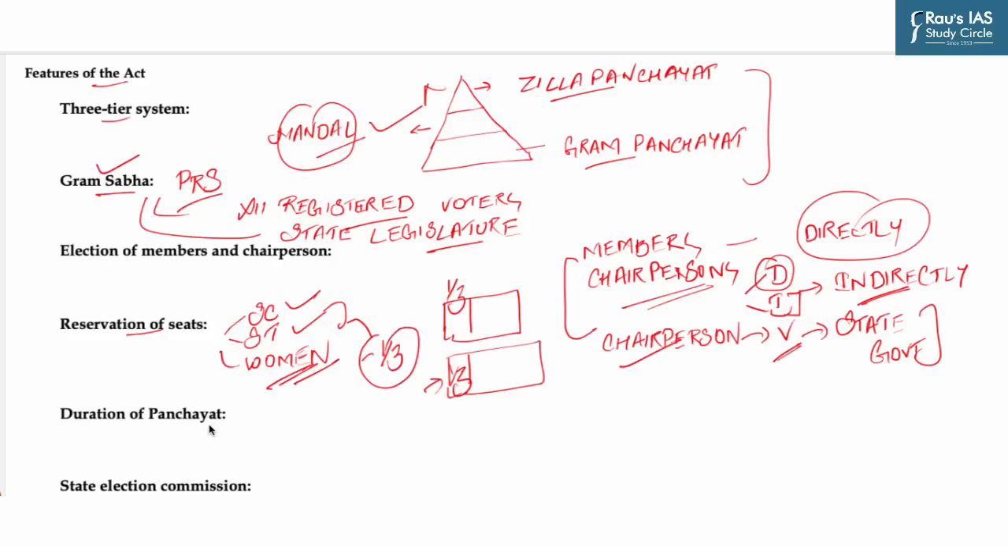Next feature is that the Act provides for a 5-year term of office to all levels of the Panchayat. However, a Panchayat can be dissolved before the completion of its term.